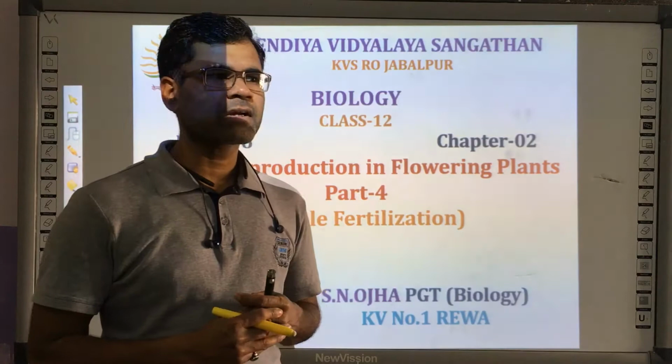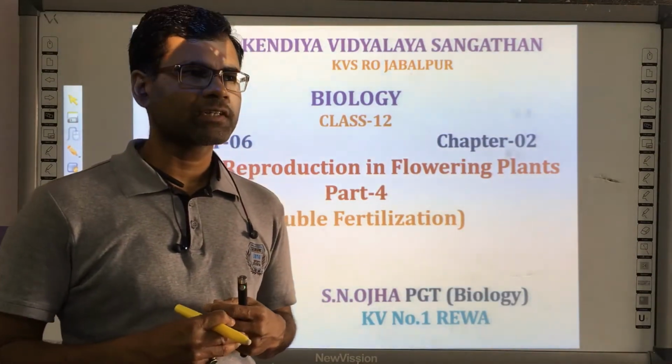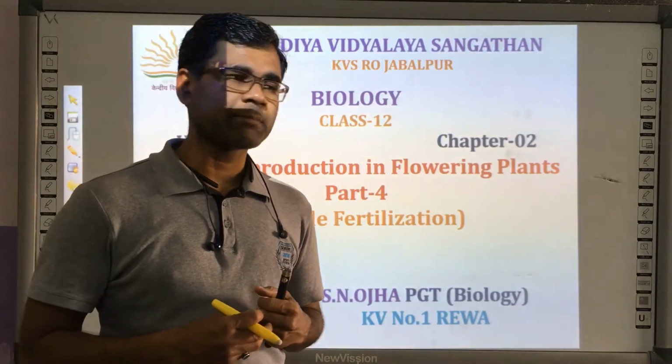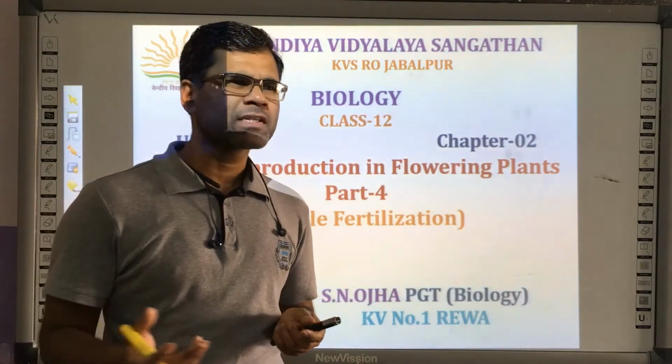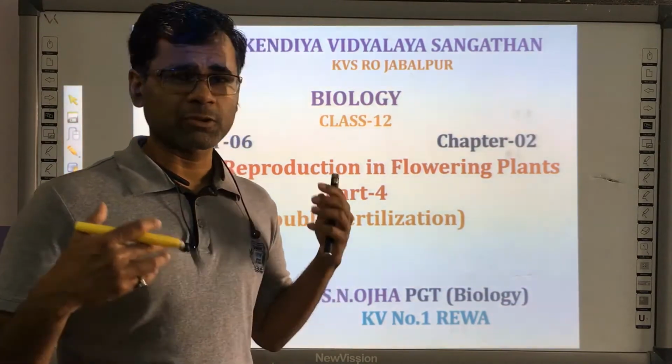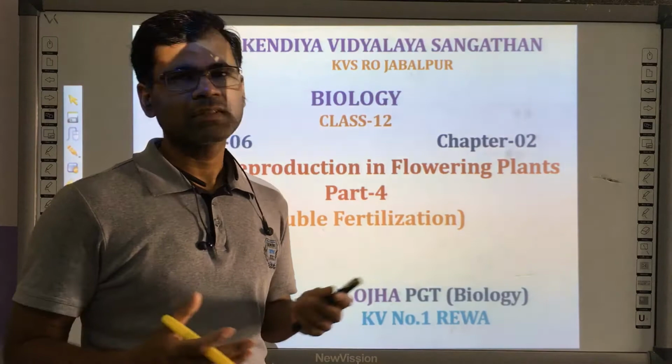In the last topic of pollination we have discussed anemophily and its adaptation, hydrophily and its adaptation, entomophily and its adaptation. Some more pollinations are also there. Pollination can take place through bats, pollination can take place through birds, and all these cases we have discussed.